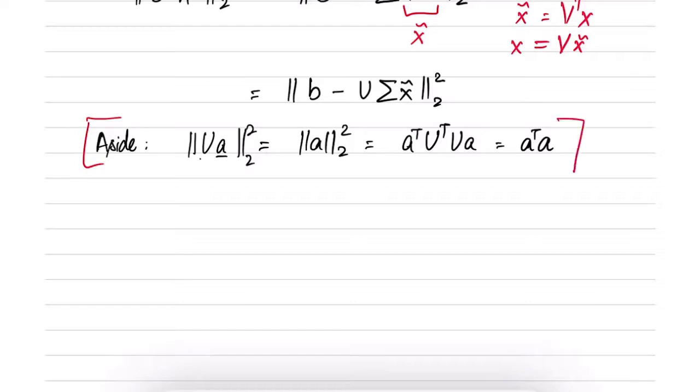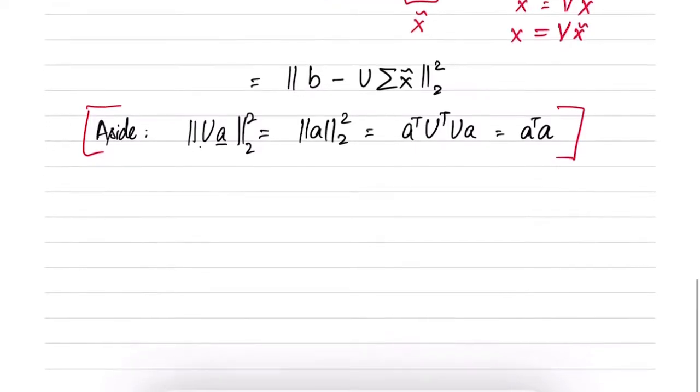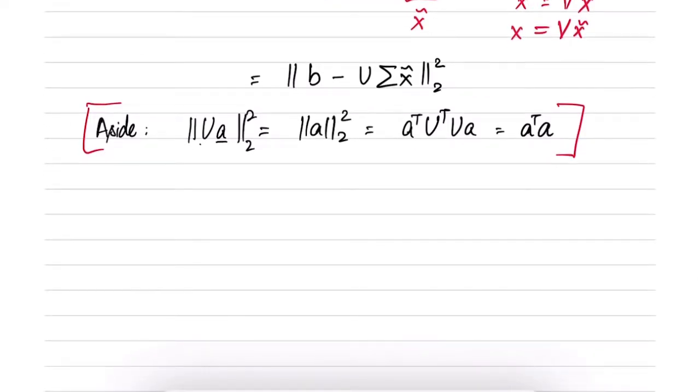I am hoping that all of you already know why this is the case. So by applying this idea, what we can do here is multiply this thing with U transpose. It does not matter, because whatever term you have inside the norm, we can always multiply it by an orthogonal matrix from this property. So then we will get norm square of U transpose B minus sigma times X tilde.